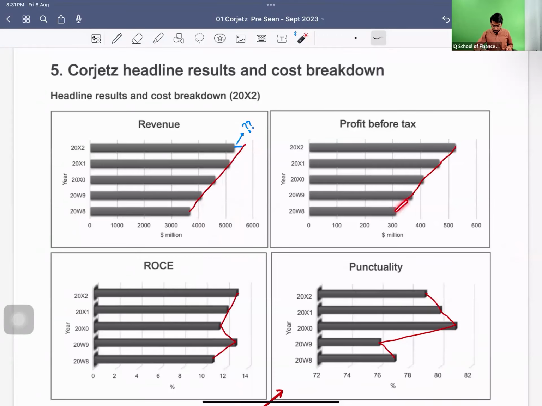Profit before tax, it was going like this and then this and then this. So there are again some irregularities in it, but somehow the shortfall in the revenue is less than the shortfall of the profit before tax. So somehow you are cost efficient and are able to reduce your administrative or the operational cost. That is why you are able to have the high profits despite shortfall in the revenues. This is just my suggestion or expectation, or you can say the educated guess based on the pre-seen.